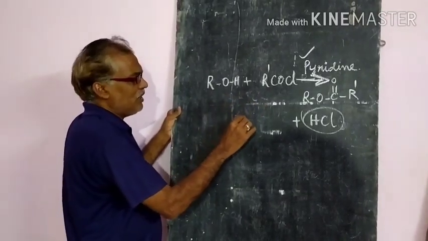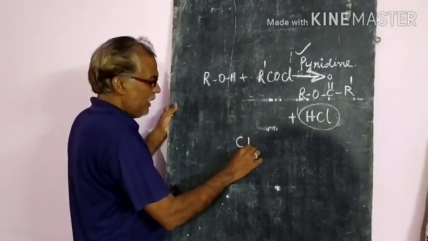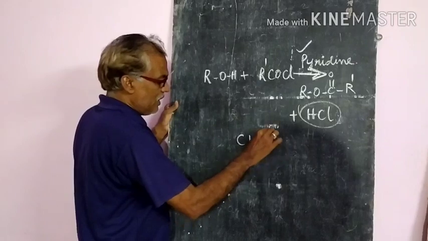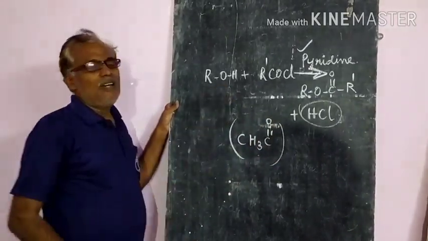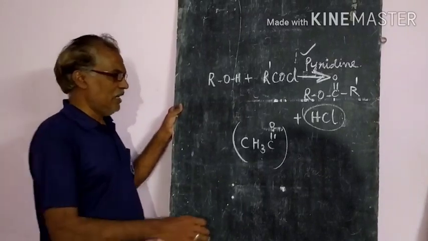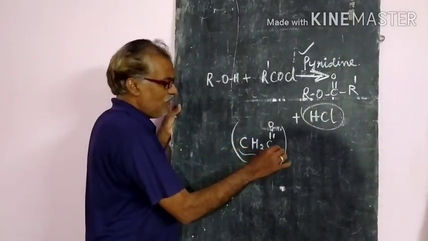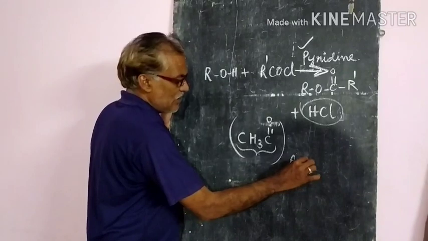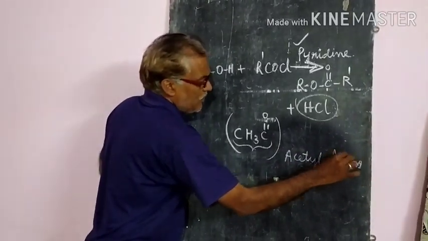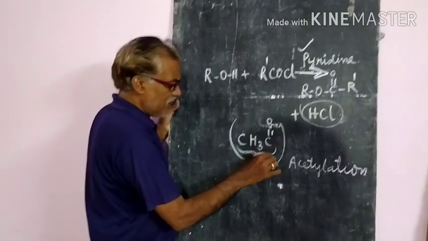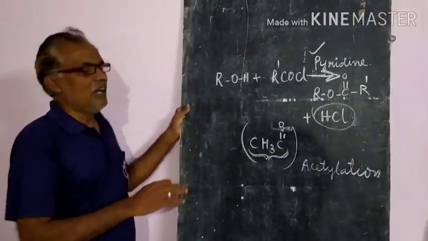Now what we are doing, we are introducing the acetyl group, CH3 C double bond O group, into alcohols or phenols. That introduction we call acetylation. Acetylation means introduction of the acetyl group into alcohol or phenols.